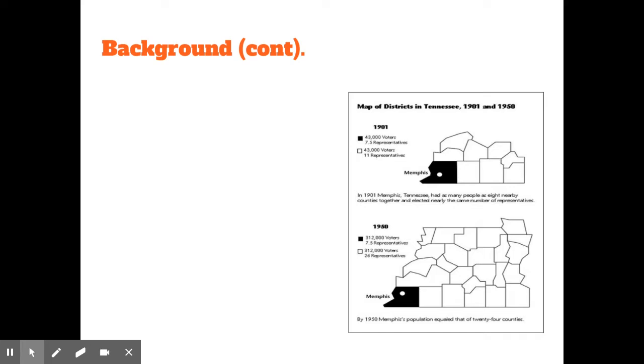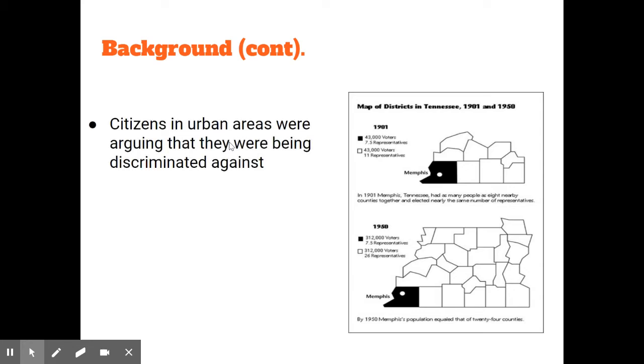One of the things that transpired was that in urban areas between 1900 and 1950, there was a population explosion. And a lot more people were living in urban areas like Memphis. So because the population data was being used from 1900, the citizens in urban areas like Memphis were arguing that they were being discriminated against, that their vote was actually worth less than citizens that were living in rural areas.